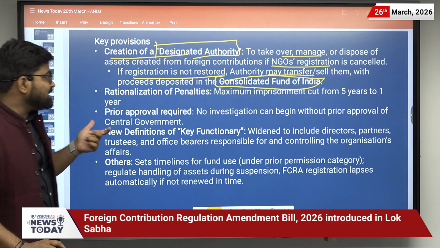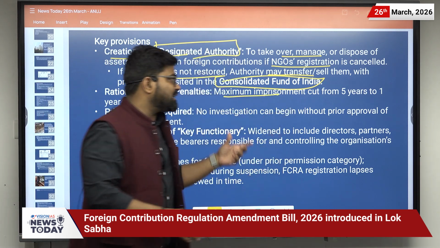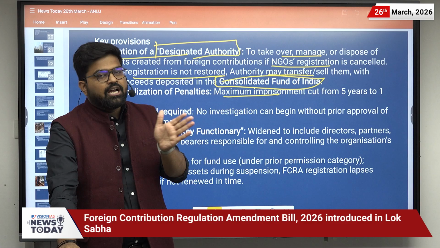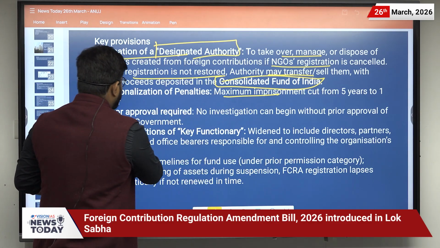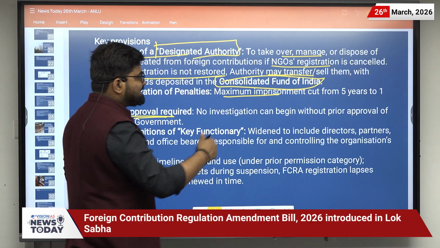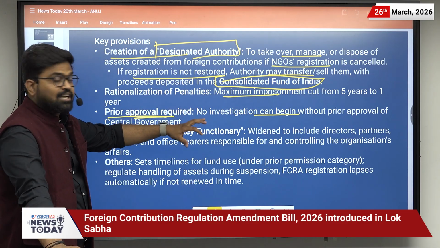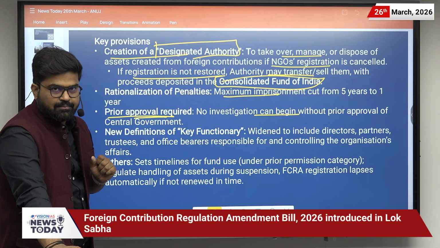And there is rationalization of penalties as well. Now the maximum imprisonment has been cut from 5 years to 1 year. Then there is a requirement of prior approval. So no investigation regarding these matters can begin without the prior approval of the central government.